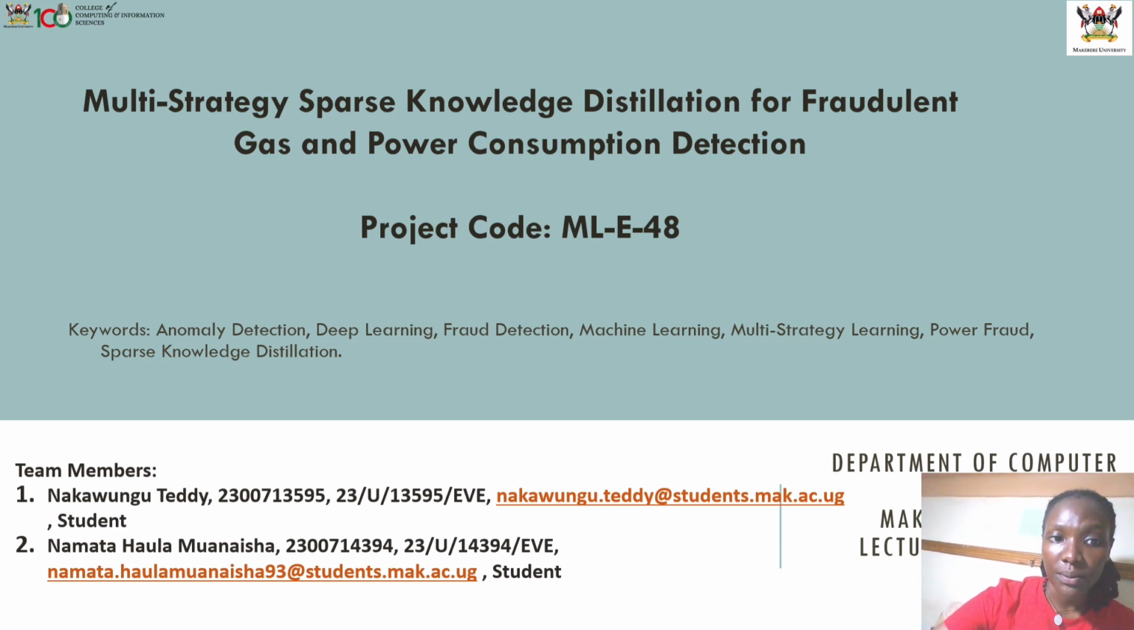So under our topic, we have some keywords. Anomaly detection, which is to do with detecting unusual occurrences in data. Deep learning, that is the use of neural networks to solve complex problems. Fraud detection, which is detecting fraudulent activities like we're talking about. Then machine learning, to teach machines how to do tasks without explicitly telling them how to do them. Then multi-strategy learning, the use of different techniques to train these models. Then power fraud, where customers deliberately steal these resources we're talking about.